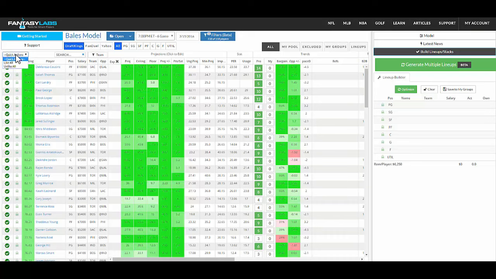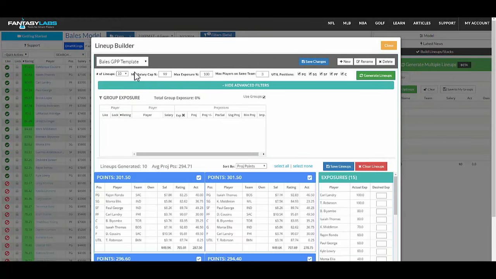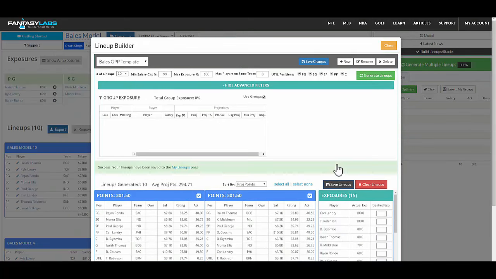So now we have player pools. You can unlike or like whoever you want, select the guys who you would potentially use in lineups, create a player pool. So we'll just click a bunch so you can see what happens. So say we want to use only these players in lineups, we can generate a whole bunch of lineups with only those guys. So 10 lineups, just like that. And it'll use only the players who we want.